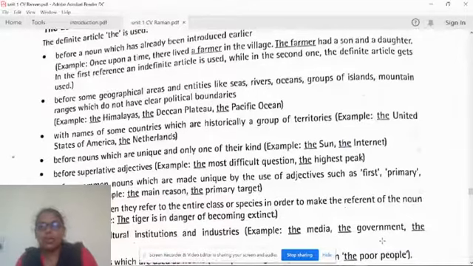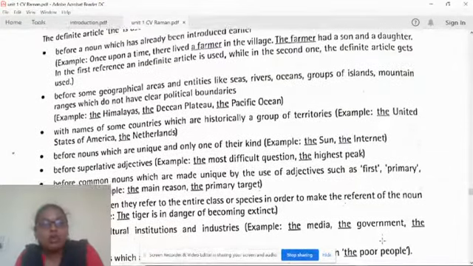Now here you need to think a bit. You may get a doubt: before some countries you said THE, so why can't we use it before India? Because India is single. It's not a group of territories, so we can't use it in front of that. In the United States of America, you can use THE, but when we are talking about only America, you can't use THE; you have to say America, like India, America. But when you talk about all the territories coming together, then you can say the United States of America. That is one important point you should keep in mind.